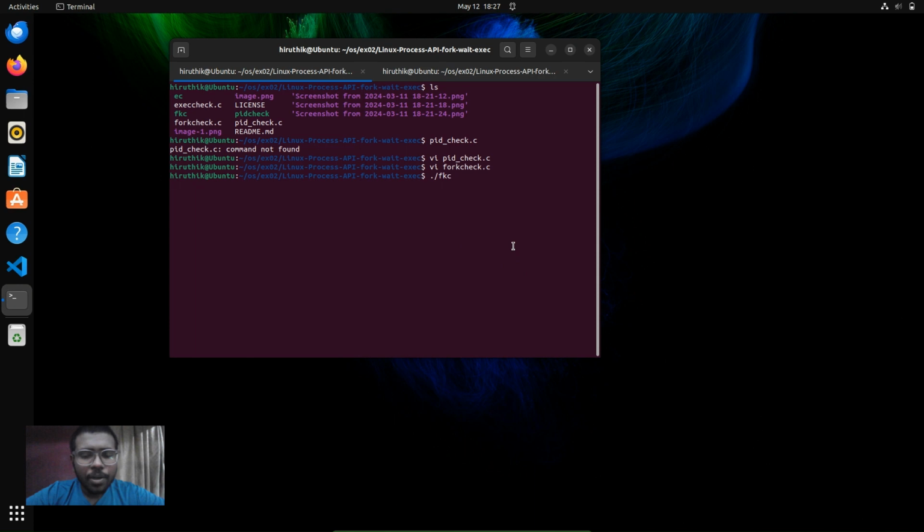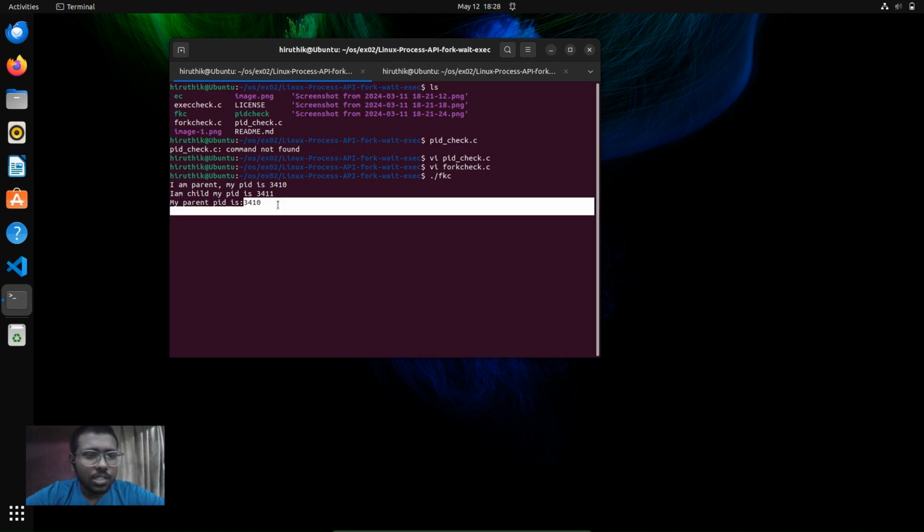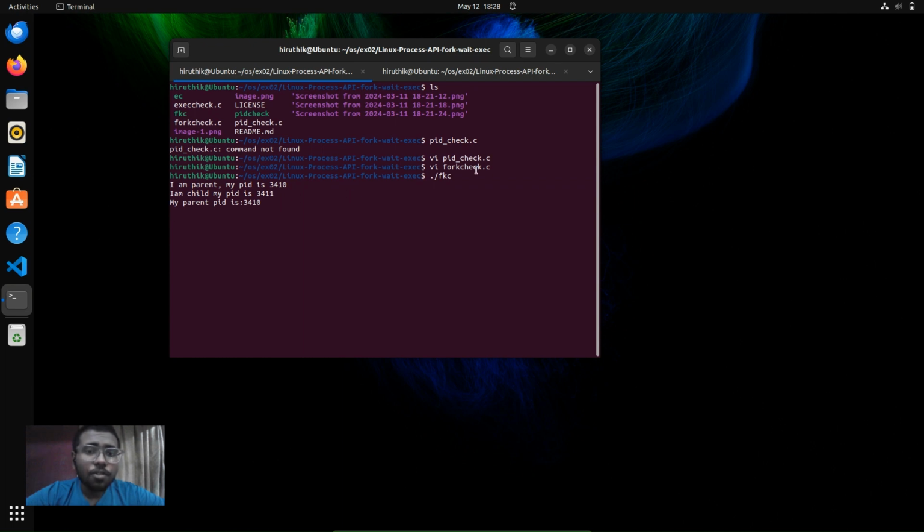Now we'll be executing the commands. Now I'm going to first execute the forkcheck.c. I'll be using the dot slash command to execute the fork check. Before executing the fork check, we have to compile it using the GCC command. If I execute the program, my friend, it shows that I am a parent, my PID is 3410. I am a child, my PID is 3411, and my parent ID is 3410. It states that the program has successfully executed, that the fork has successfully happened. Now we have to check the exec command.